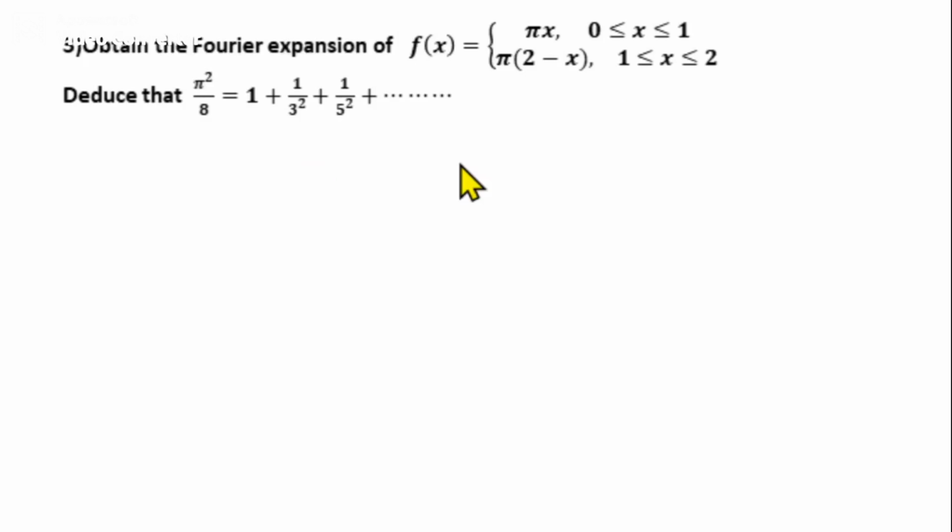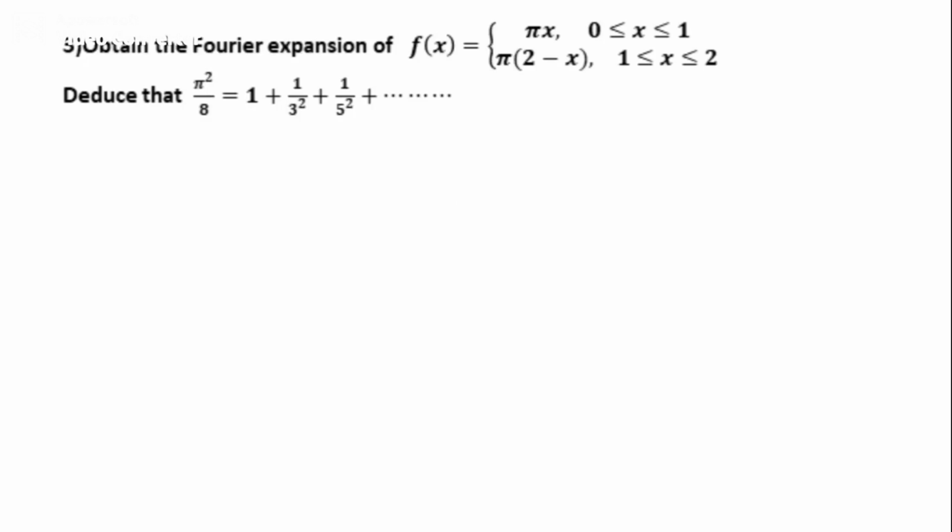So here first let us find whether the function is even or odd, and before that find the value of L here. The function is defined in the interval 0 to 1, then 1 to 2. So it is defined in the interval 0 to 2. So the function is defined in an interval of the form 0, 2L. Comparing interval 0, 2 with interval 0, 2L, we get 2L equal to 2 or L equal to 1.